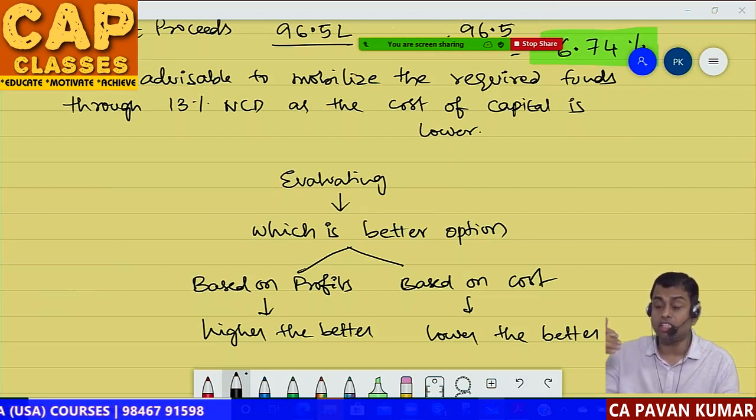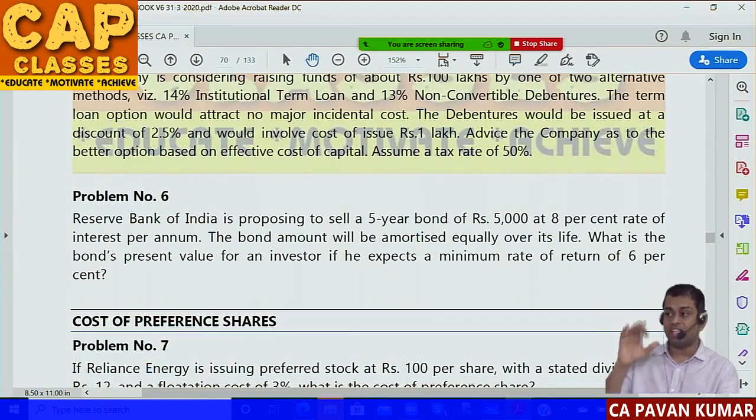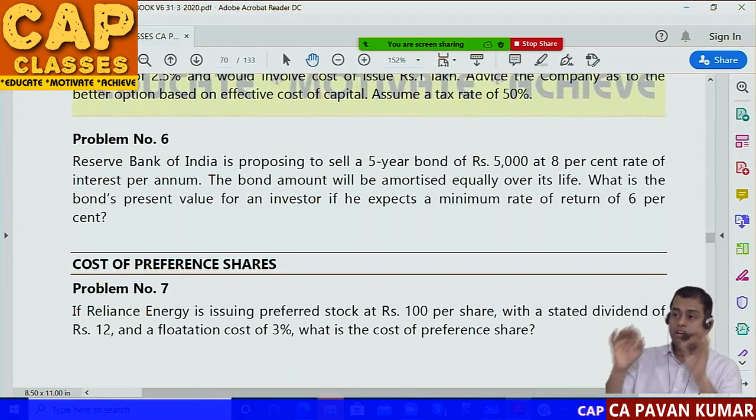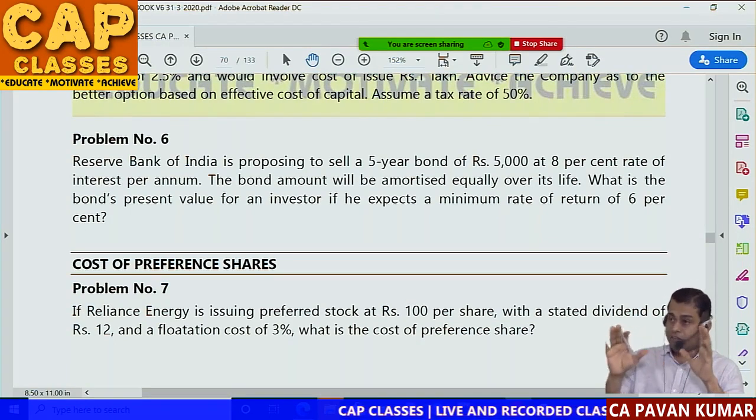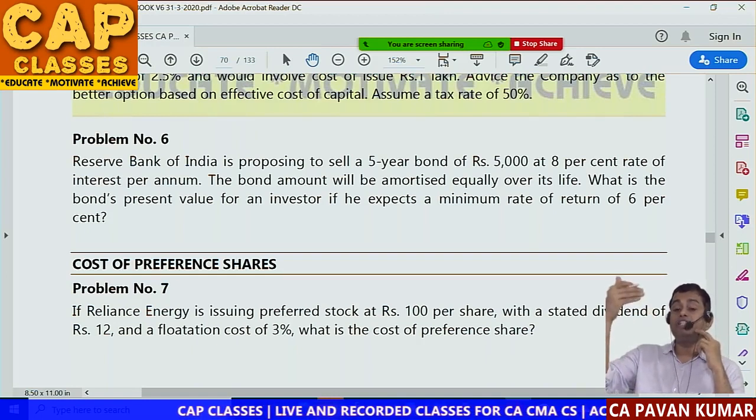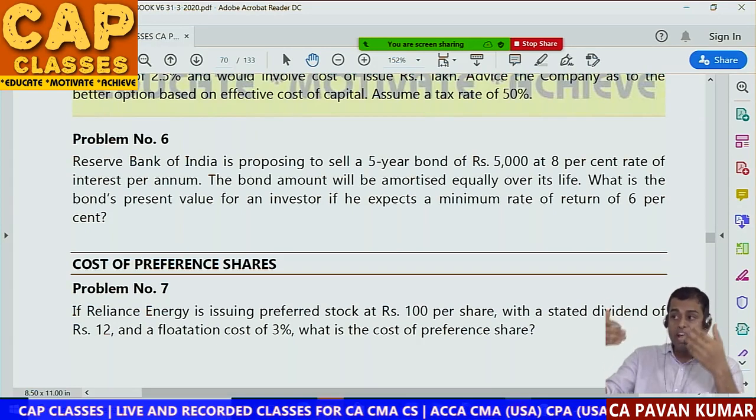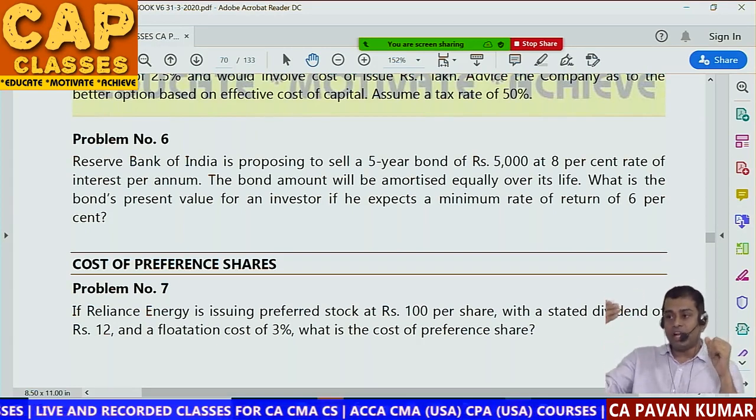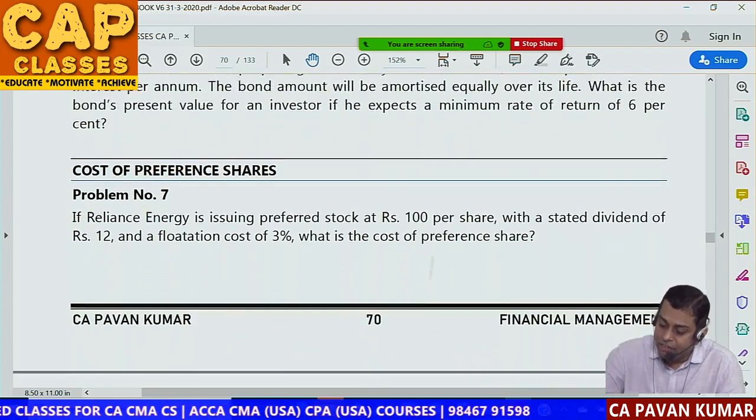Now we'll go to cost of preference shares. But before that, there is one more problem. Problem number 6, Reserve Bank of India. Note this problem as very important model. Very, very, very important model. But we will not solve this problem now. We'll solve this problem after completion of capital budgeting, because this has some capital budgeting elements which you cannot understand now. This we'll do later. So now we are going to cost of preference shares.